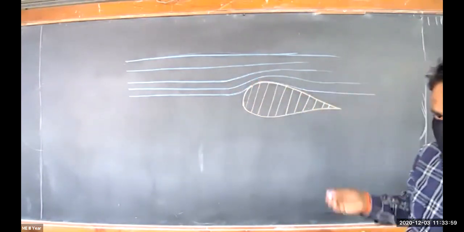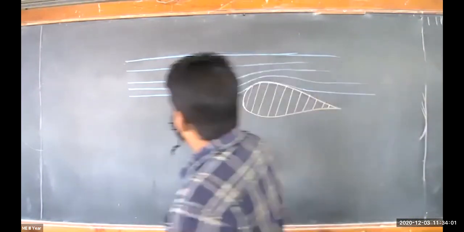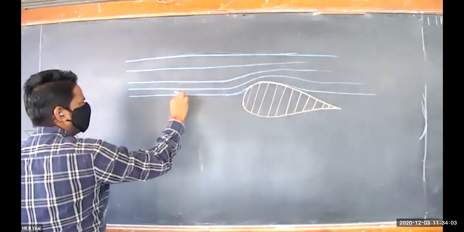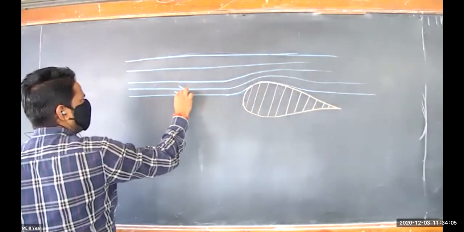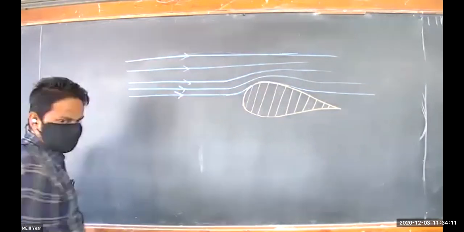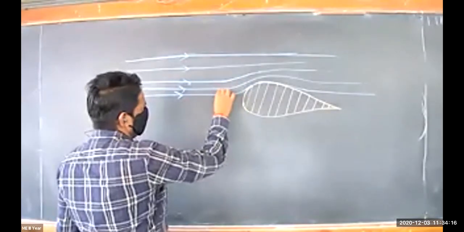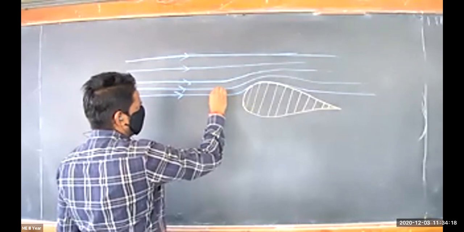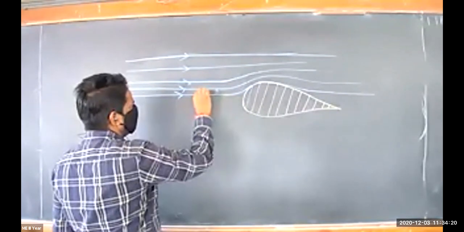So what is happening here, as I have told you earlier also, fluid flows in layers, in different layers. And in between these layers, the molecules are interacting with each other.